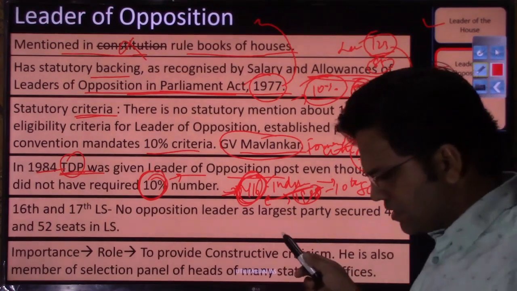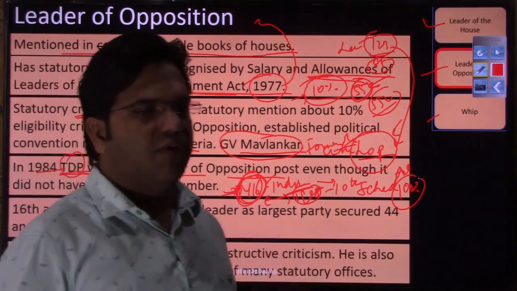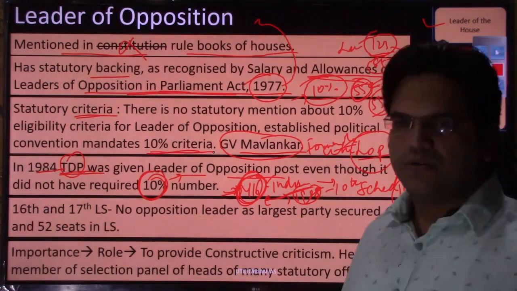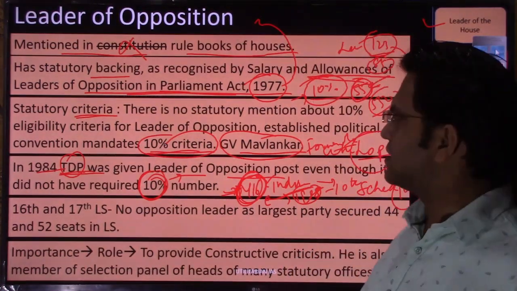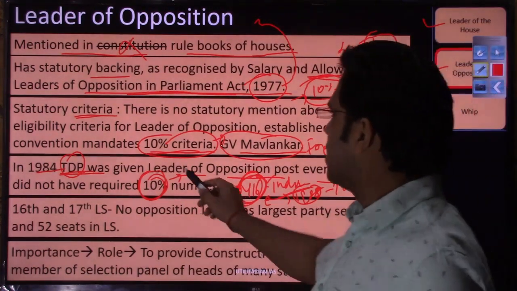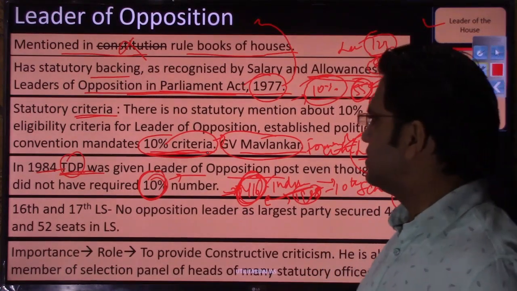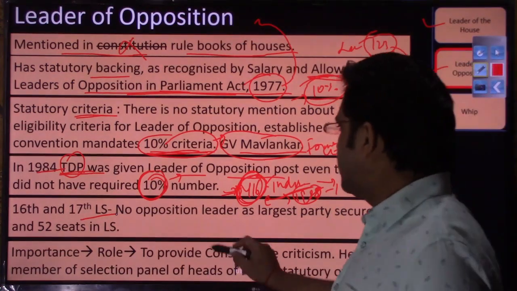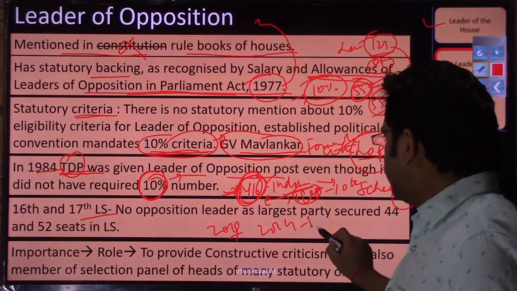It has happened that another party had secured this 10% of seats, but they were not given the leader of opposition post, right? So with this 10% criteria, you will see that political parties who have formed the government have followed or not followed this rule depending on their own political expediency. The 17th Lok Sabha has been running from 2019, and the 16th Lok Sabha was from 2014 to 2019.